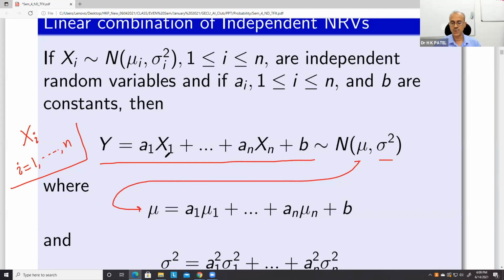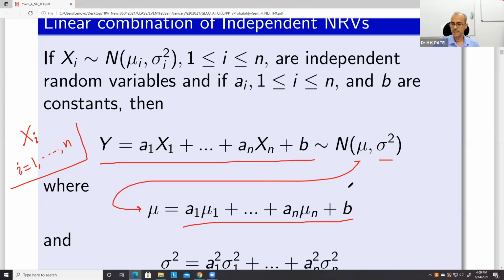We just find the mean of x1, x2, up to xn, multiply them by a1, a2, up to an. So the mean is a1 mu1 plus a2 mu2 plus a3 mu3 up to an mu n plus b.